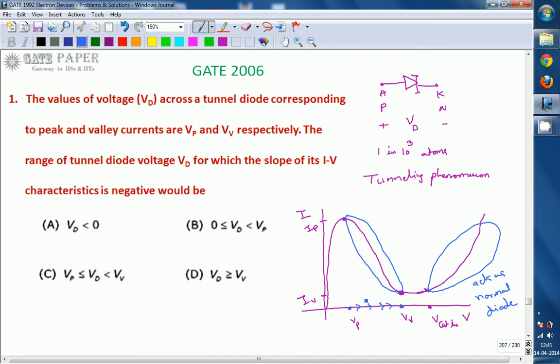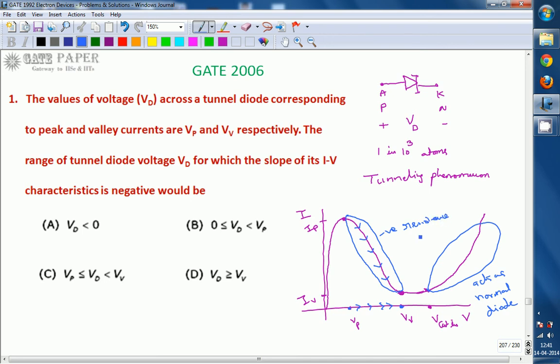Actually they are not peak voltage and valley voltage; Vp is the voltage at which peak current occurs, and Vv is the voltage at which valley current occurs. As voltage increases from Vp to Vv, the current reduces. So it is opposite to Ohm's law. Ohm's law is related to positive resistance, whereas here you get negative resistance.